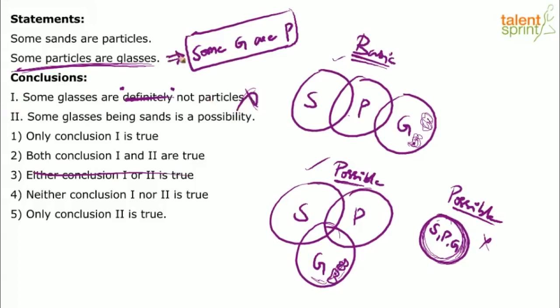So just by that basic concept of knowing the definite conclusion for a given statement, you can conclude that the first conclusion is wrong. Yes or no? Some particles are glasses, the definite conclusion has to be some glasses are particles. And hence the first one is wrong. Look at